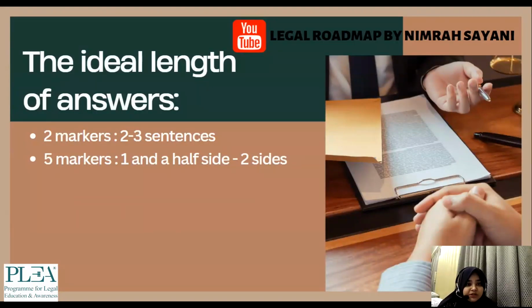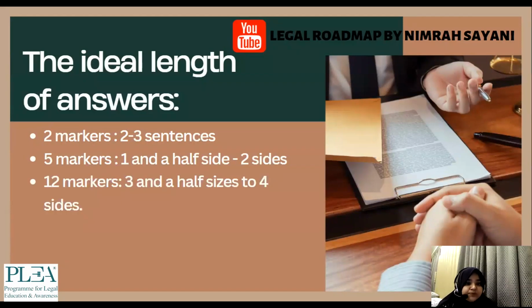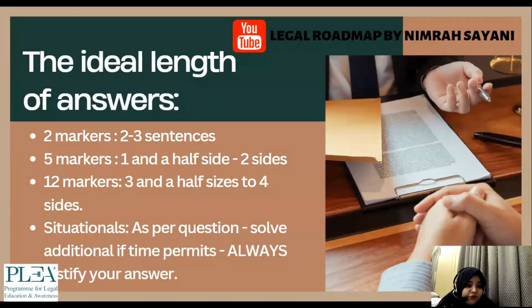So I would say a teacher who is checking this sort of paper pattern would expect a little more on content, and especially from a subject which is very theoretical, like jurisprudence. So try for 1.5 to 2 sides. 12 markers, 3.5 to 4 sides because you're only attempting 2 of these. So that is a general length. Obviously, according to each question, it might differ. There might be some questions जिसमें content है ही नहीं उतना. So for that, obviously, it is understood whatever content is there, you're going to stick to that. But if there's a lot of content, you can boil it down to 3.5 to 4 sides. And situational is going to be as per question.